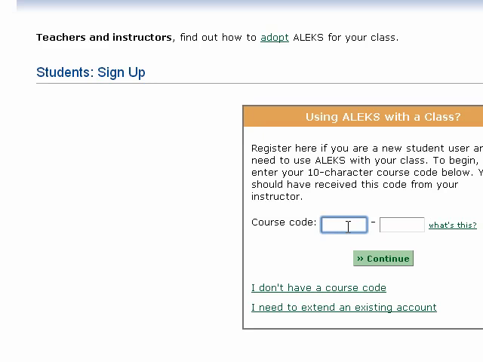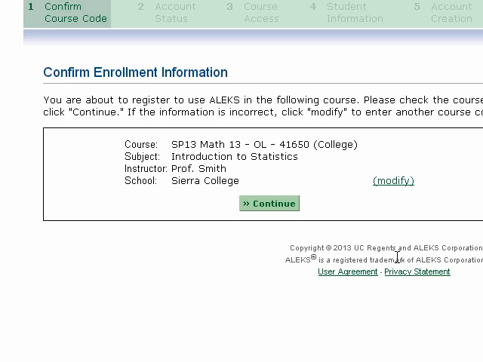Anyway, you go out, you copy that course, and when you hit Control V, it automatically fills in with the course, so you can go ahead and sign up. And it'll say Math 13 Online Statistics, and it's $80 for the access to ALEX, where you're going to do all your coursework, and that also includes an electronic version of the book, so you need no other supplies. You don't need a calculator because there's a calculator embedded in ALEX. You don't need a textbook because the electronic version is in ALEX. So it's pretty cool, actually.